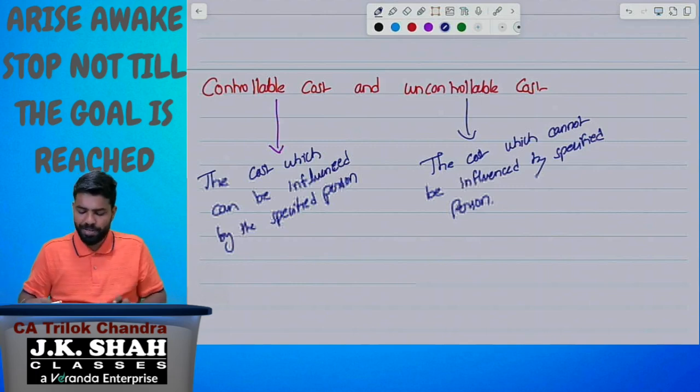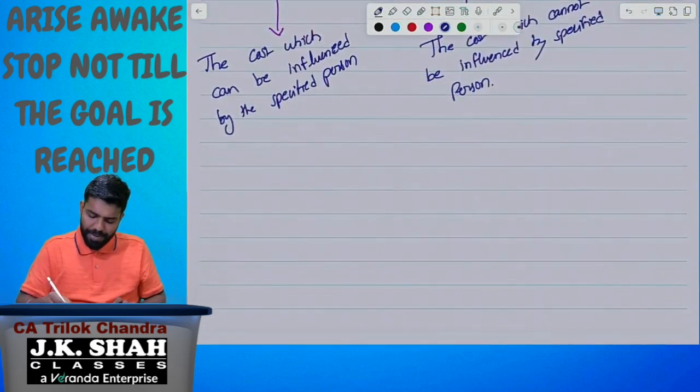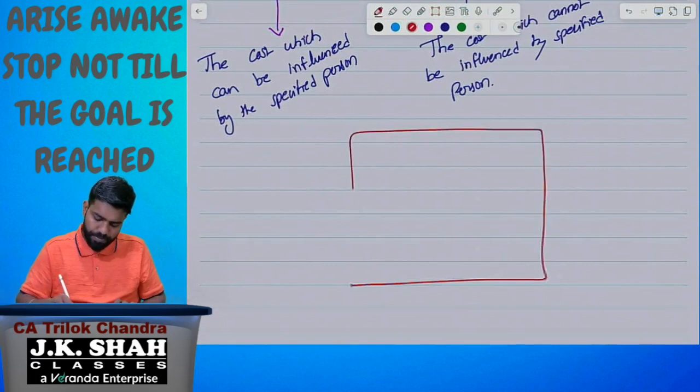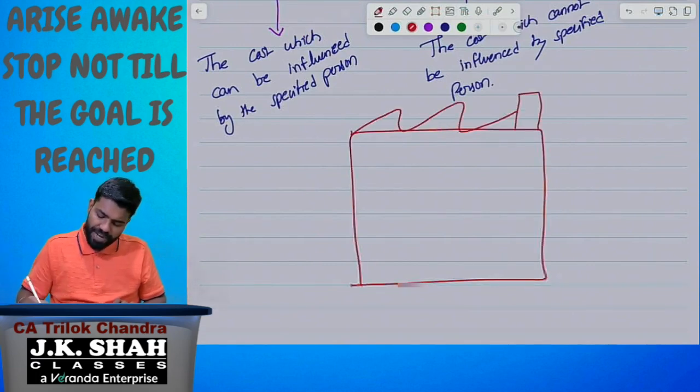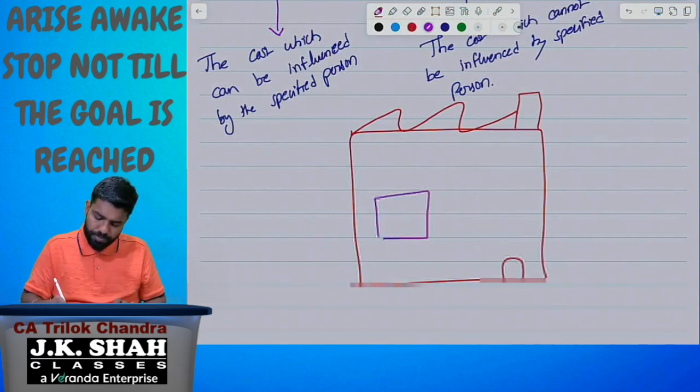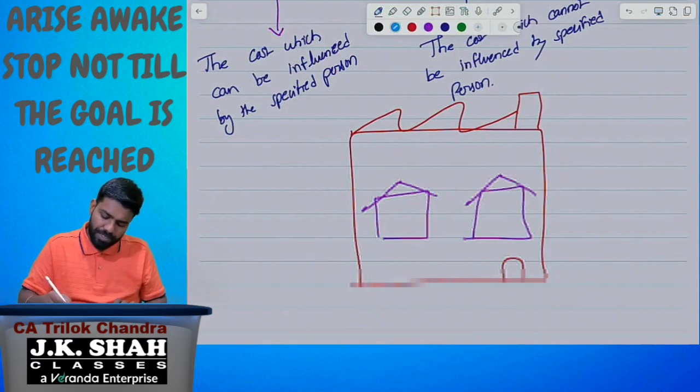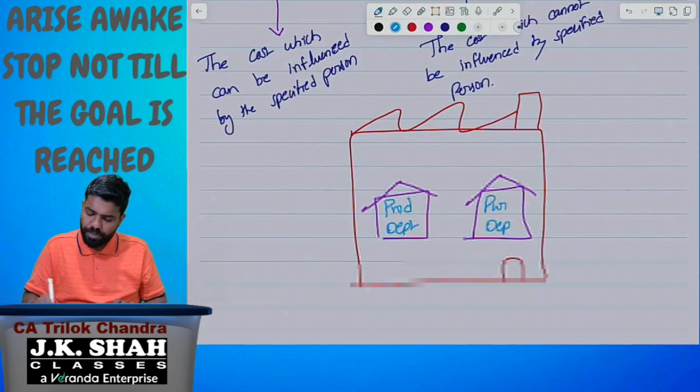Let me take an example of a factory. In a factory, there are two departments: production department and purchase department.